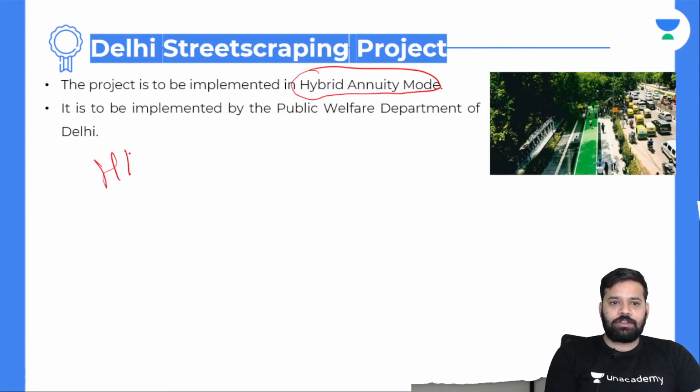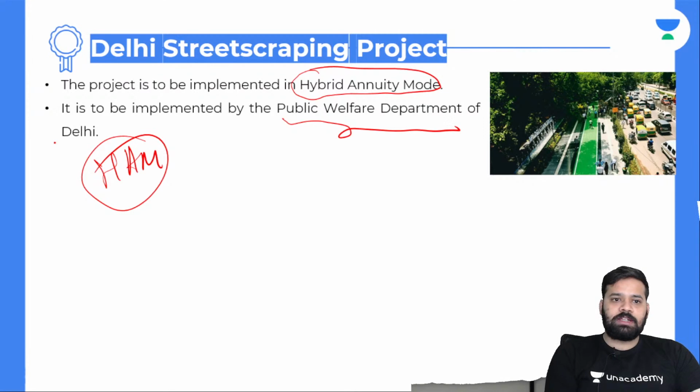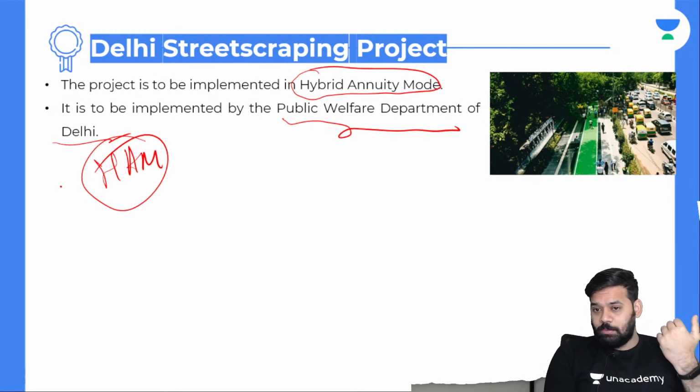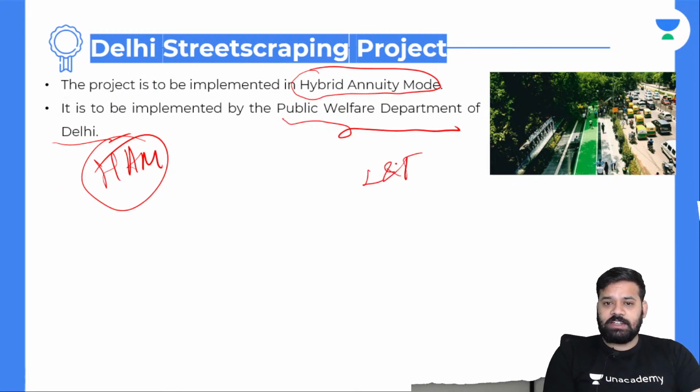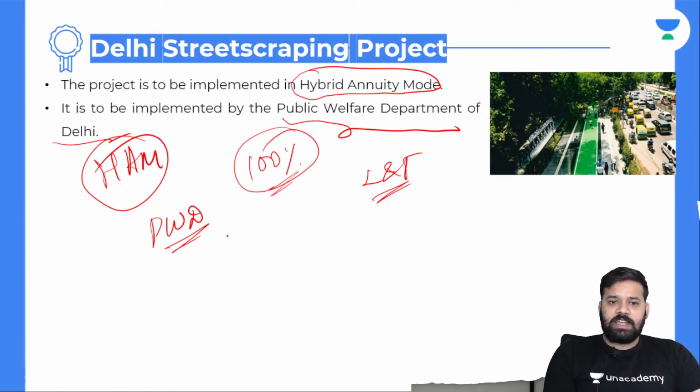Sir, what is hybrid annuity model, sir? Suppose, now hybrid annuity model, let's say it is between the Public Works Department of Delhi and another private limited company. Okay, between, let us say it is L&T. L&T is one of the biggest construction companies that you can see in India. So between L&T and PWD of Delhi, this hybrid annuity model. So what will happen is, suppose the cost of the project, let us say 100% is the cost of the project. In this, the Public Works Department will say, I will provide you 60% of the cost now. 60% of the total cost I will provide you. Every year I will pay it. That is why annuity means annually I will pay 60% of the cost.